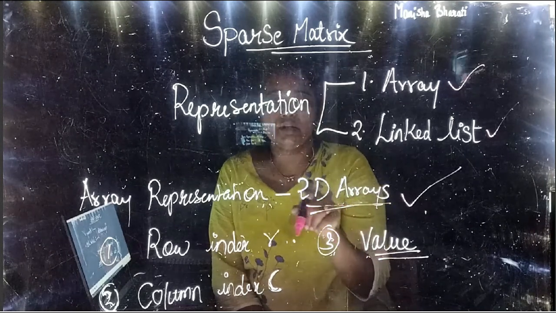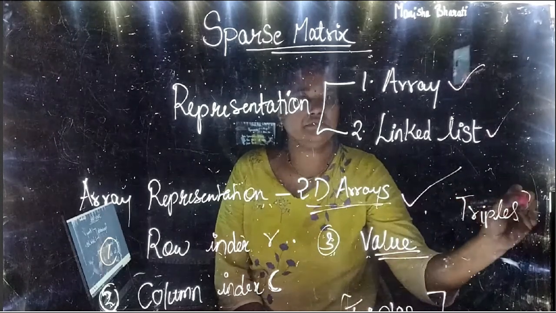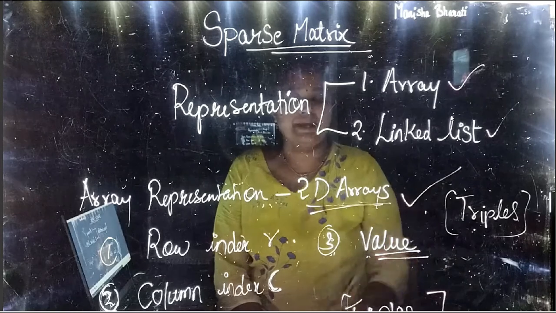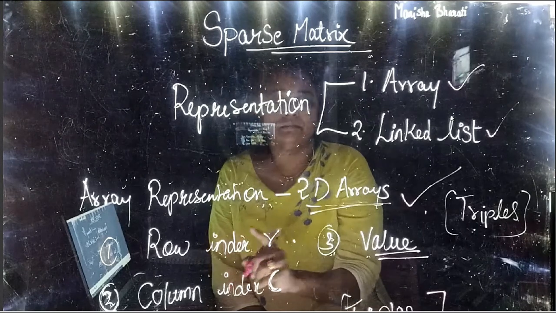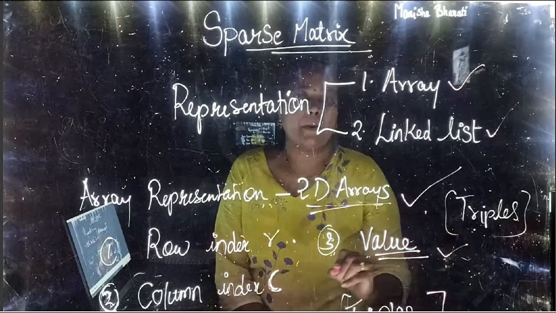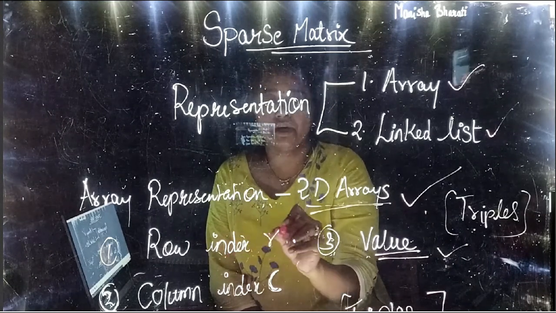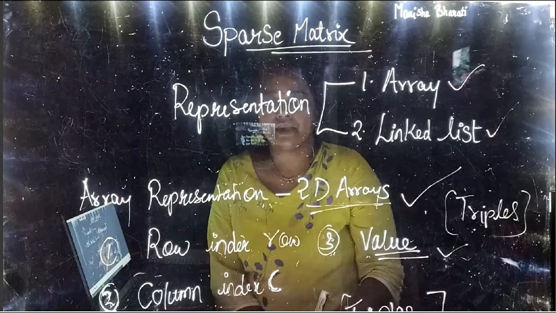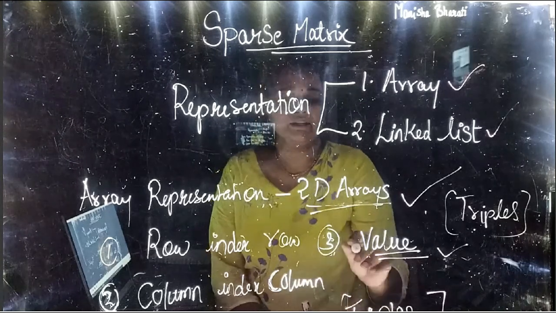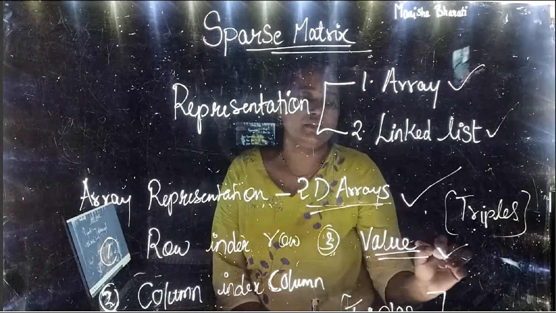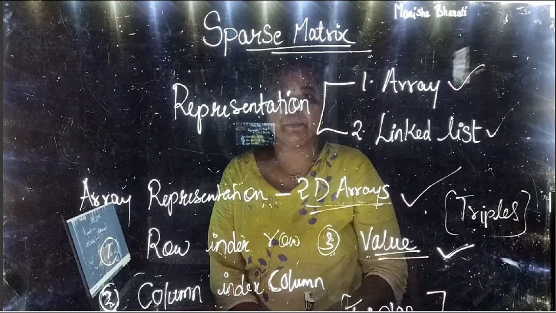So when we are using two-dimensional arrays to represent a sparse matrix, in this triplet, the first value indicates row, the second value indicates column, and the third value indicates value. When I say row, it means the index of the row. The second value is the index of that particular column. And the third is the actual value. So in the triplet form, using a two-dimensional array, we can represent the sparse matrix.